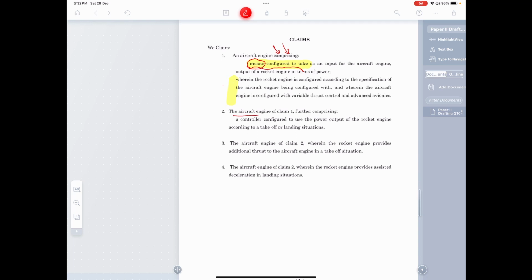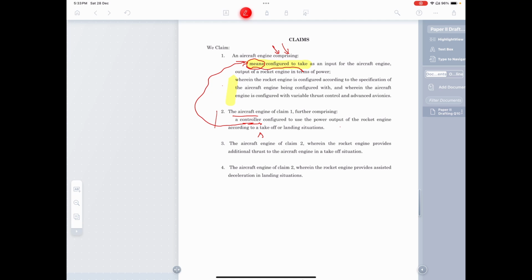And then, I just figured out when I was writing this claim that if, let's say, the aircraft engine is coupled to the rocket engine, there must be some kind of control that tells what is to be done when. So that's why this controller language has been inserted. But this controller basically reads on to this means. So a controller configured to use the power output of the rocket engine according to a takeoff or a landing situation. So it is either one of a takeoff situation or a landing situation.